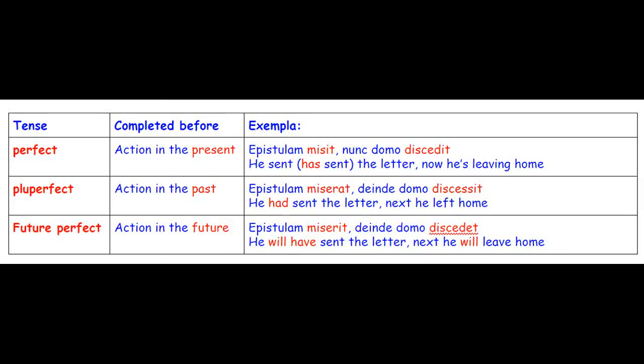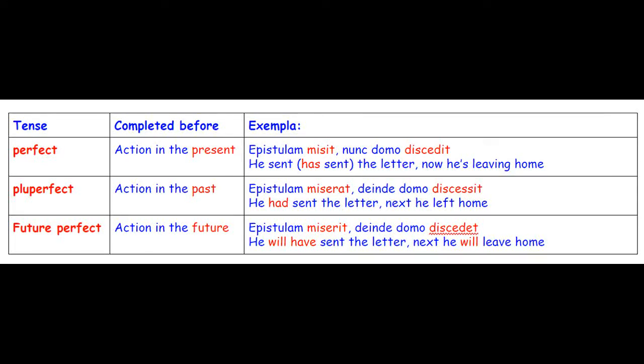Pluperfect, completed before another action in the past. Epistulam miserat, deinde domo discessit, right? He had sent the letter. We always use the helping verb had for this in English. Then he left home. And the future perfect for an action that will be completed before some other action in the future. Epistulam miserit, deinde domo discedet. He will have sent the letter. Then he will leave home.